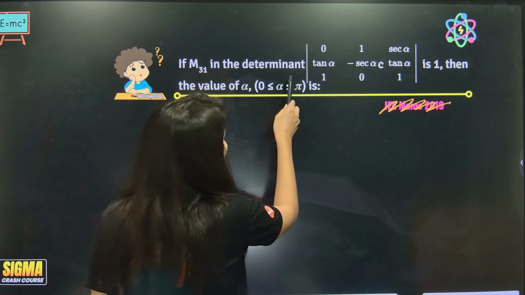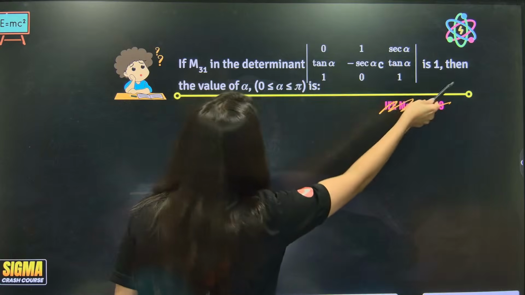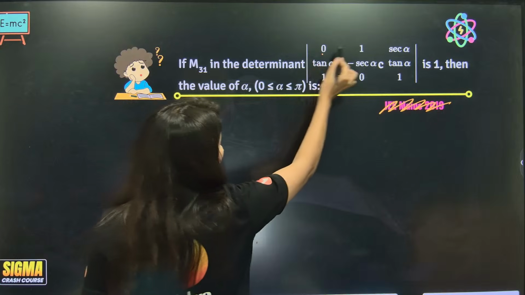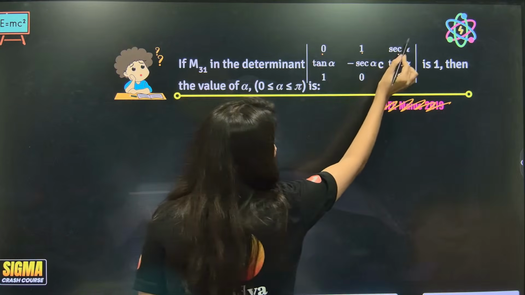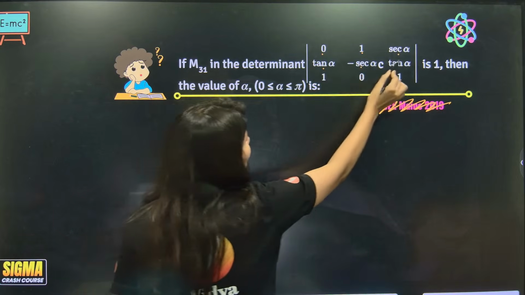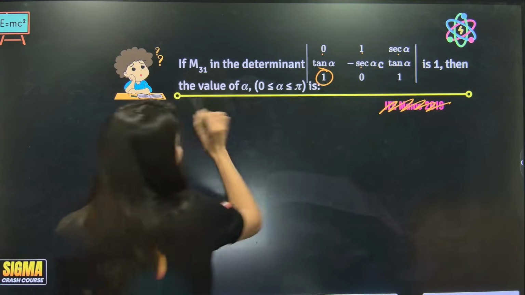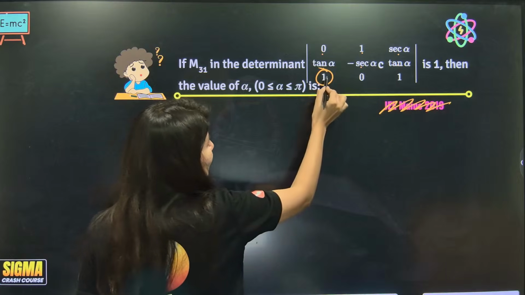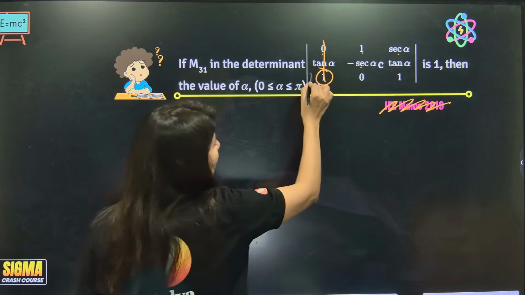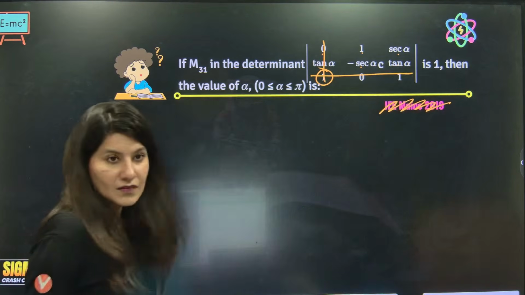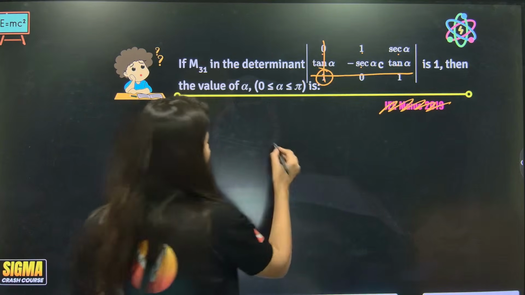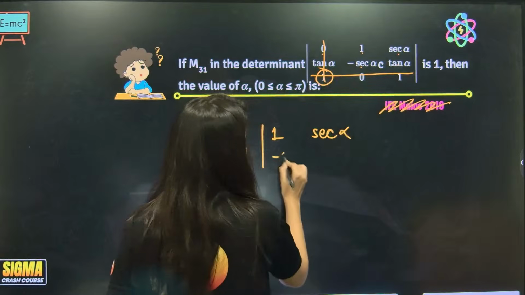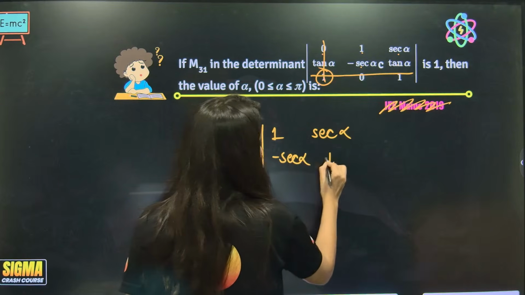M31 in the determinant is 1. So M31. The determinant has rows 1 1 1, 2 1 3, 2 2 2, 3 1. So you are looking for the minor of 3 1. How will you find it? First of all, hide the row, hide the column, and whatever is left out, just write in the form of a determinant: minus sec alpha and tan alpha.